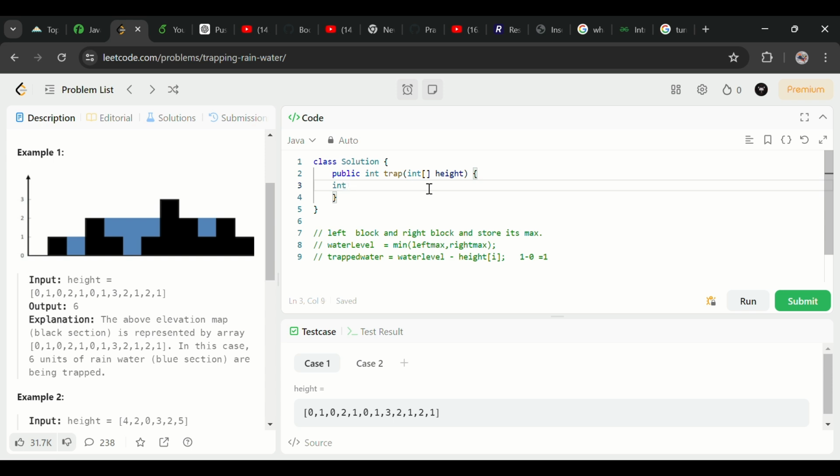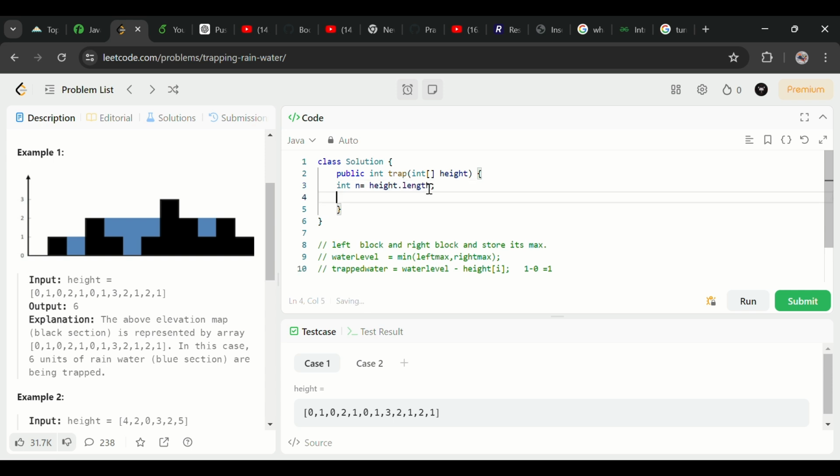First, I will store the height, n. Then I will calculate